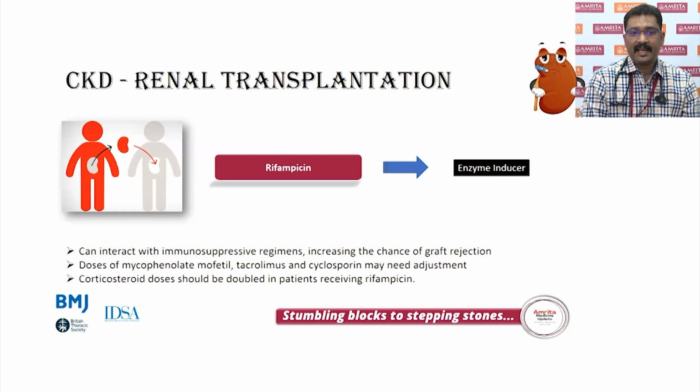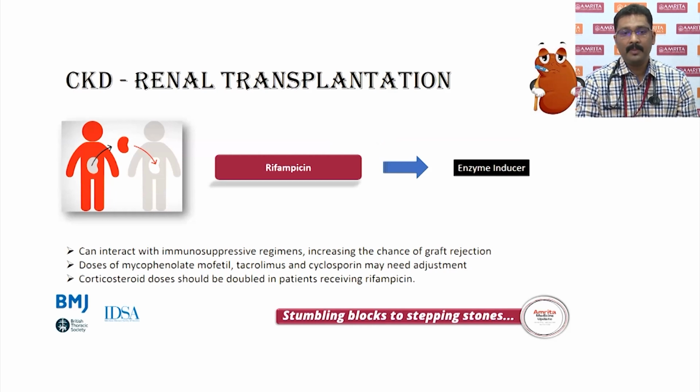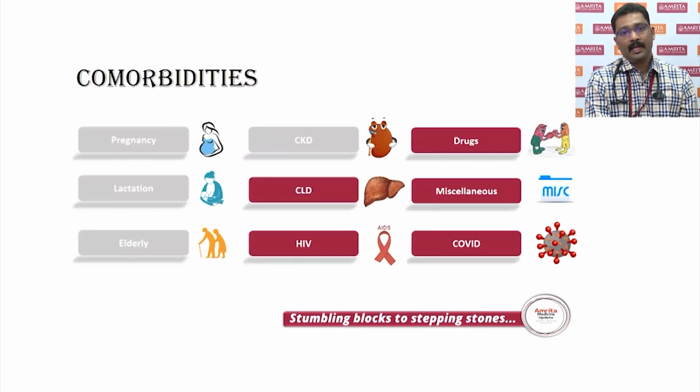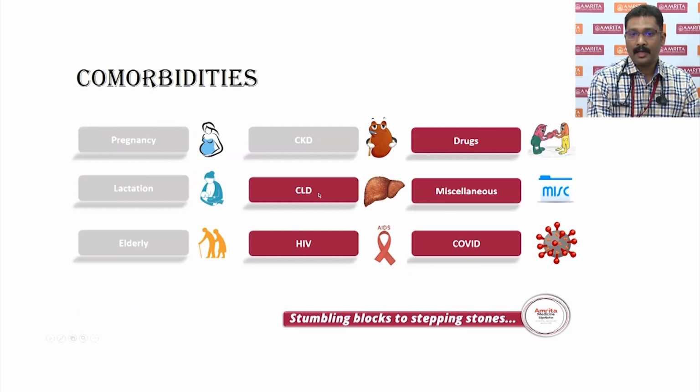So it can interact with the immunosuppressive regimen and increases the chance of graft rejection. So the doses of the calcineurin inhibitors as well as mycophenolate mofetil may need adjustment. Corticosteroid treatment should be almost doubled in patients receiving rifampicin. Coming to the next section on CLD.